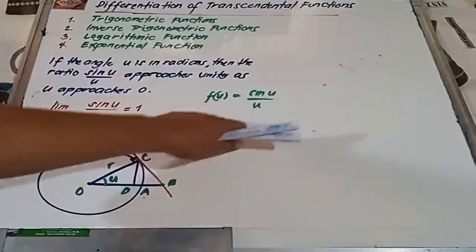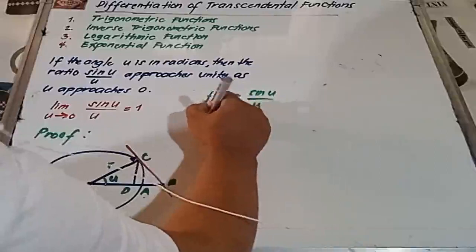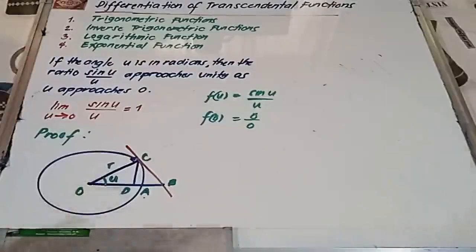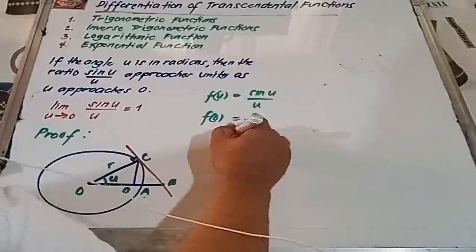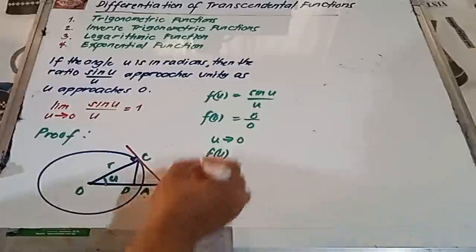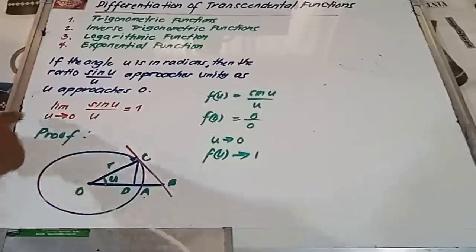Now, the function f of u equals sine u over u is meaningless if u equals 0. No? If u equals 0, f of 0, this will become 0 over 0. So, nabanggit ko, meaningless siya. But what if u approaches 0? What is happening dun sa ating function f of u? It says, it is approaching to 1. Okay? At yun yung ating theorem on limits.